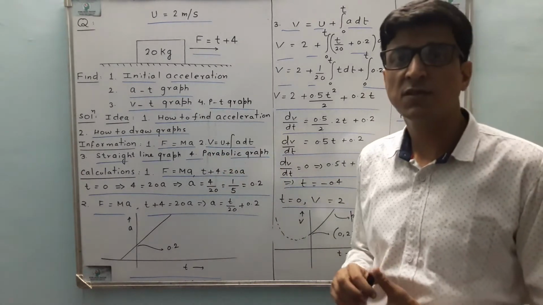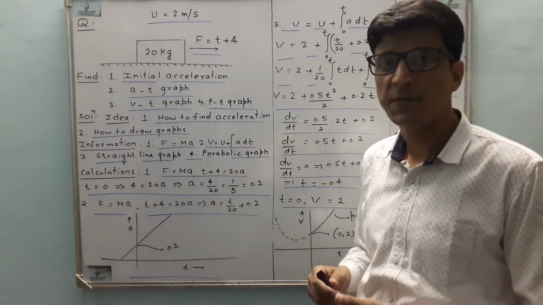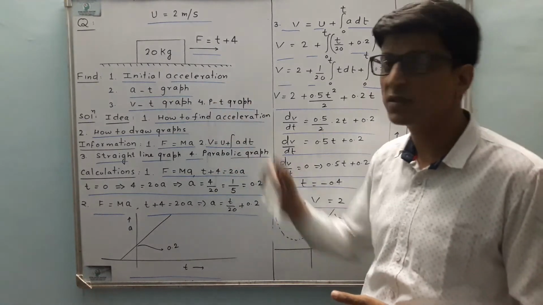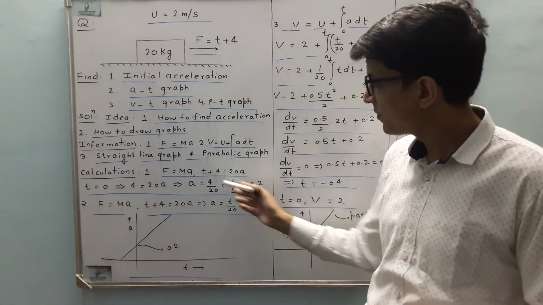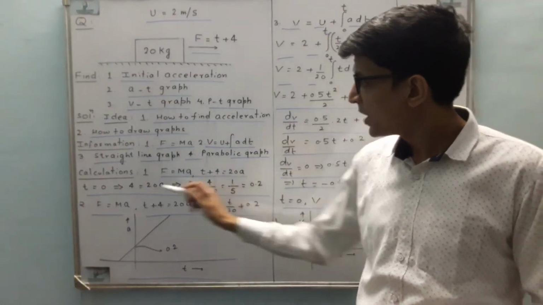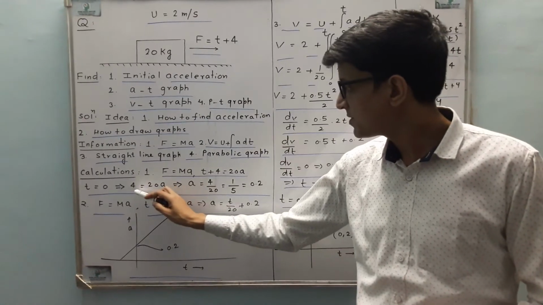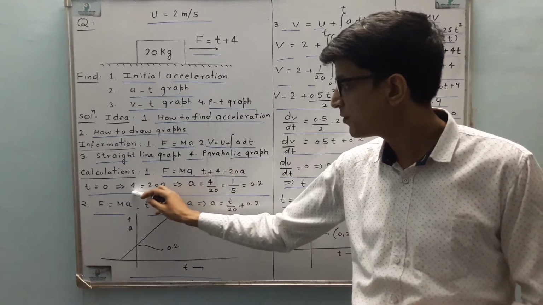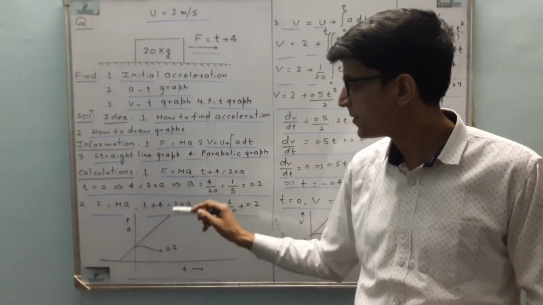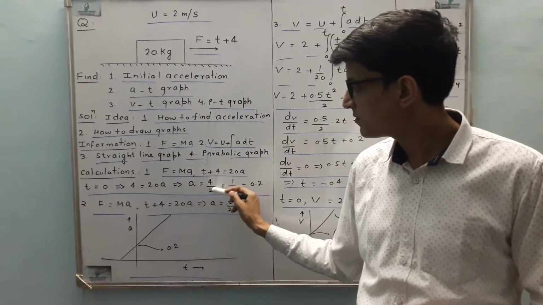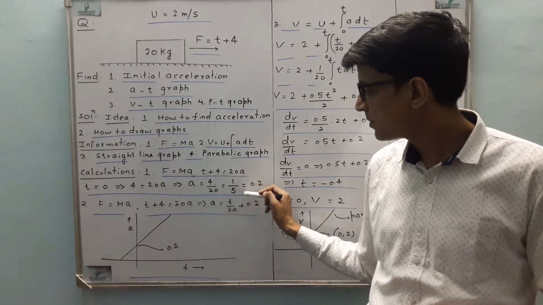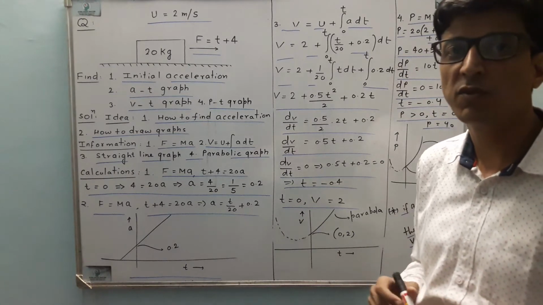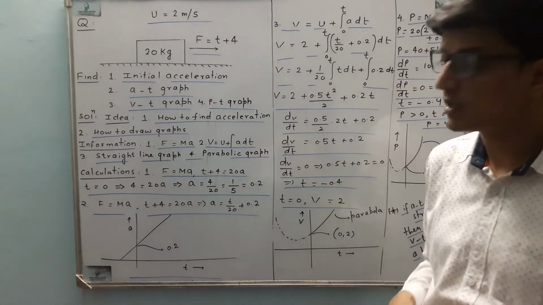Talking about the calculations, the first thing is F is equal to ma. So F is t plus 4, which is 20 into a, because the mass of the block is 20 kg. So we have t plus 4 is 20a. At t is equal to 0, this will be 4 because t will be 0. So we can say 4 is equal to 20a. That means a is equal to 4 by 20, that is 1 by 5, that is 0.2. So the initial acceleration of the block will be 0.2 meter per second square.